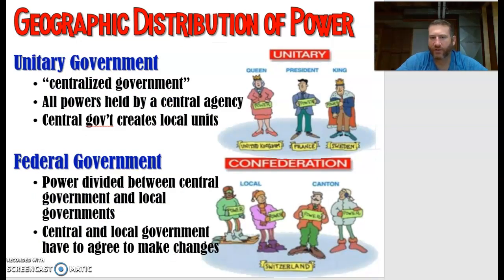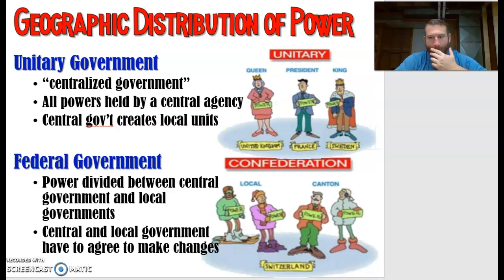A unitary government, or a centralized government, is a geographic distribution of power. All powers are held by a central agency, and the central government creates local units. So unitary means centralized government with small local units.